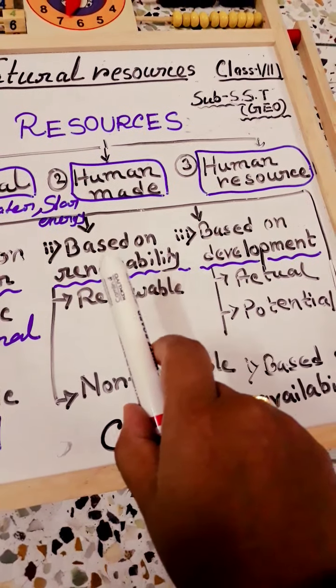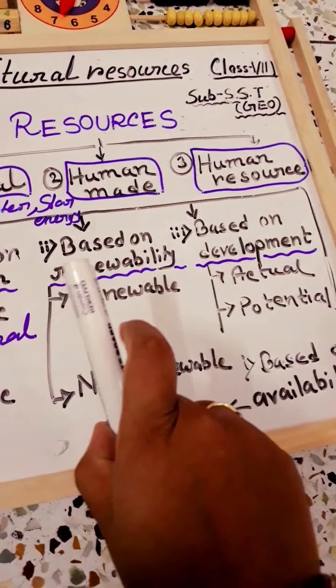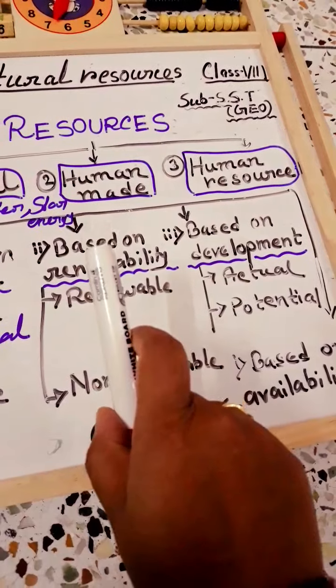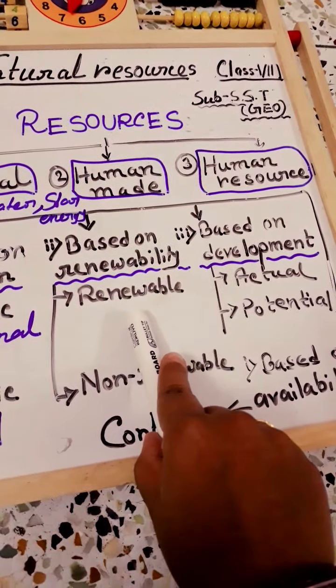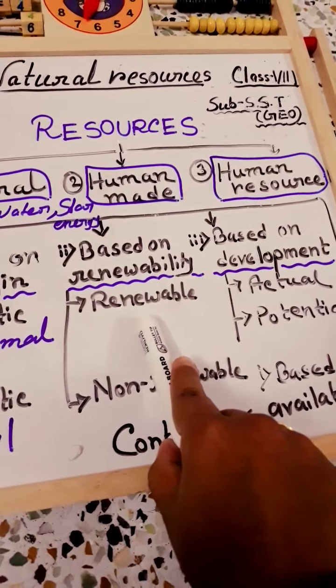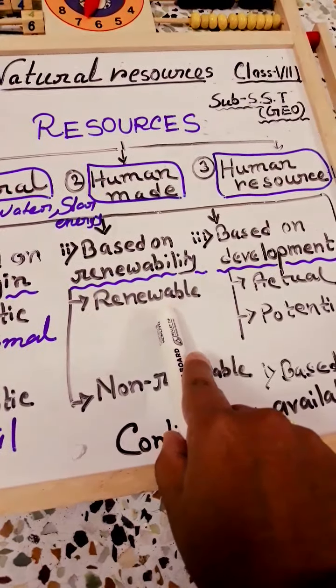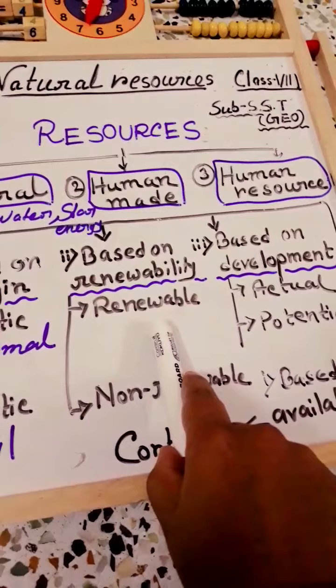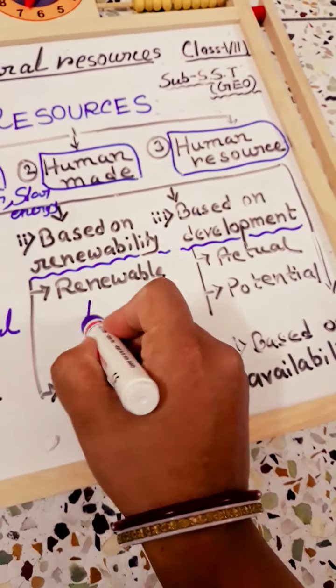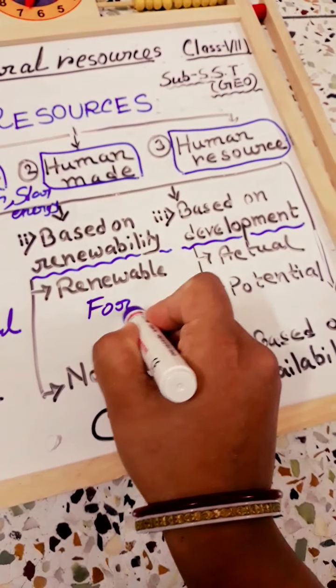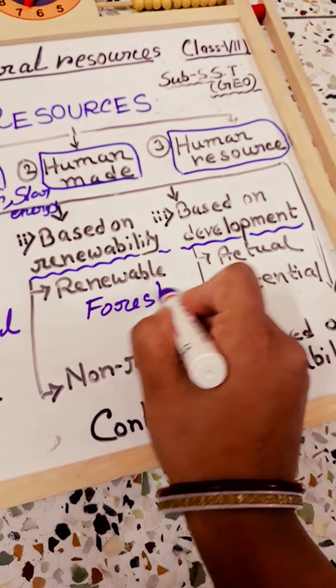They are known as renewable resources, such as soil and forest. They are known as renewable because we can renew those things, soil and forest, or plants also. As an example, we can write forest.